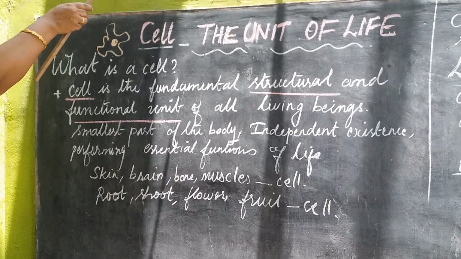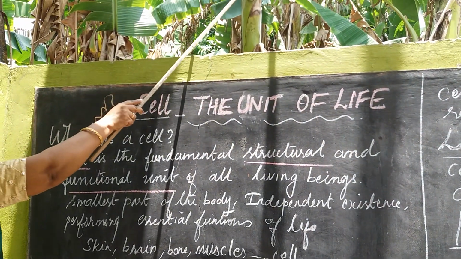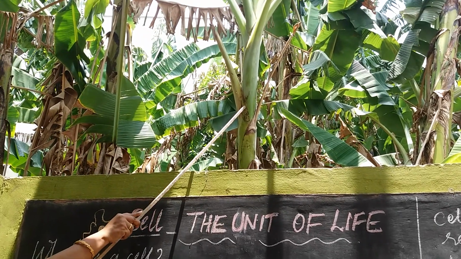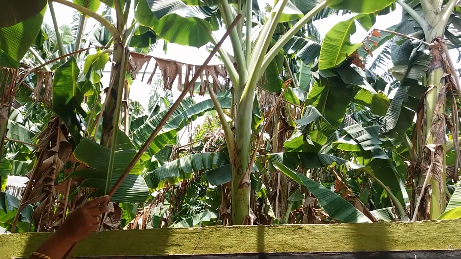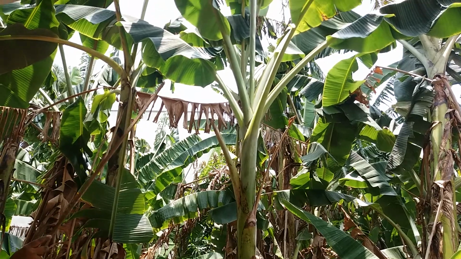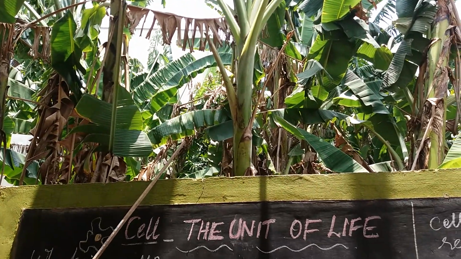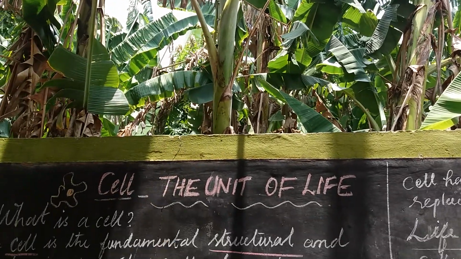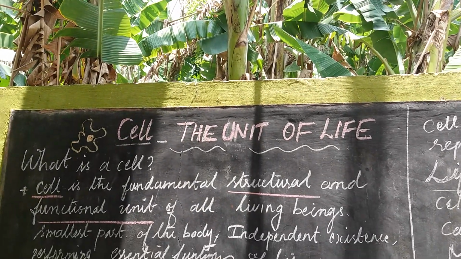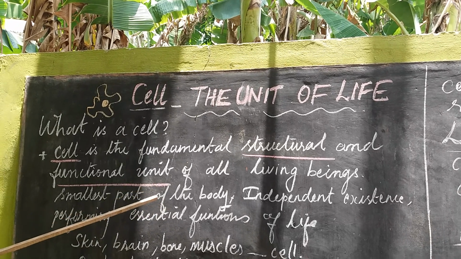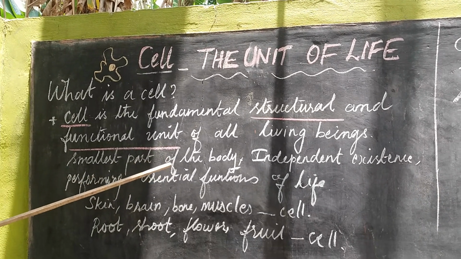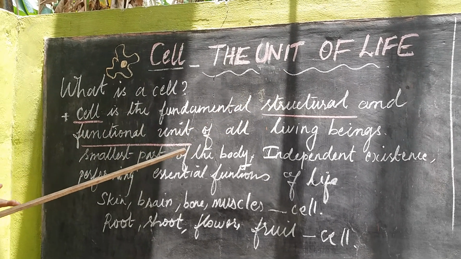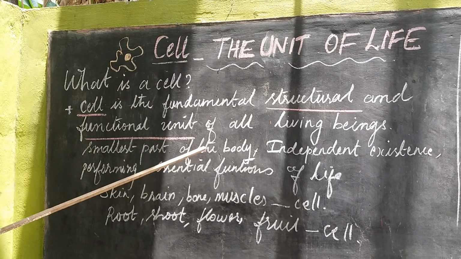You come to the plants. You see, this is a plant, isn't it? This is a banana tree. So it's a stem. It is made up of cells. This is the leaf, made up of cells. The big coconut tree is also made up of cells. Each and every part of the tree is made up of cells. Likewise, the animals are also made up of cells. Each and every body of an animal is made up of cells. So, cell is the basic fundamental structural and functional unit of all living beings.